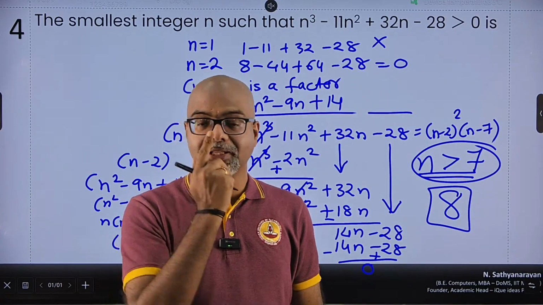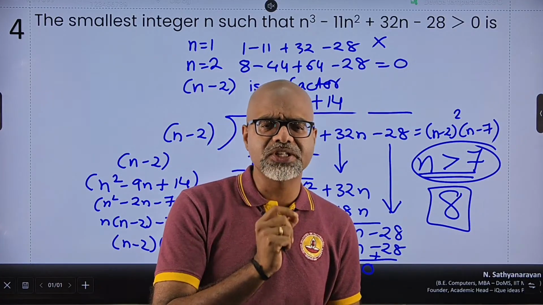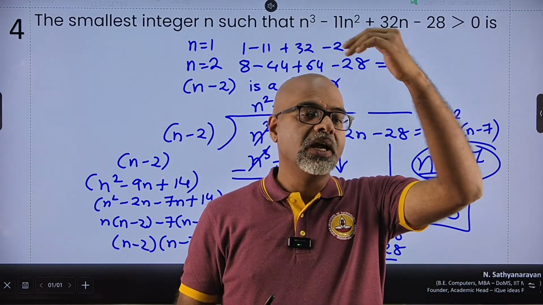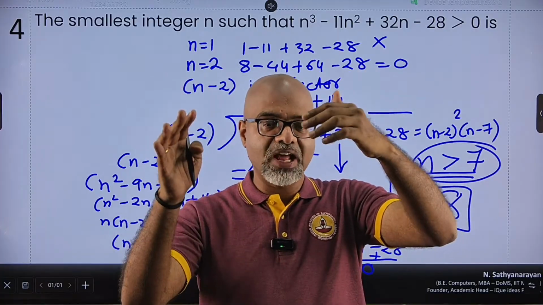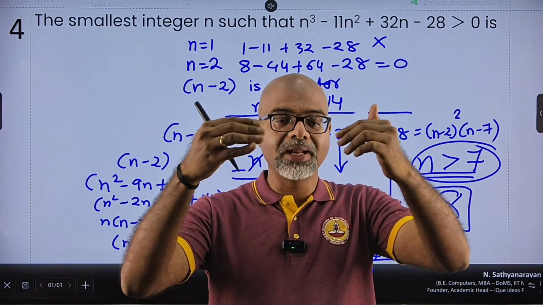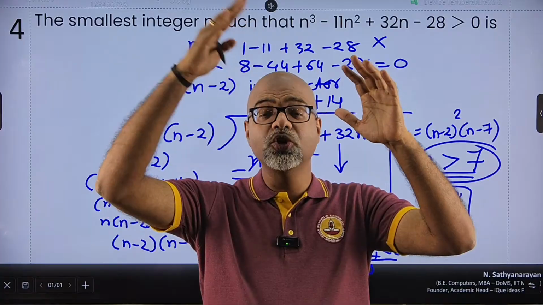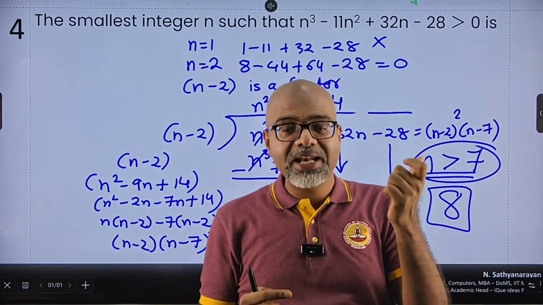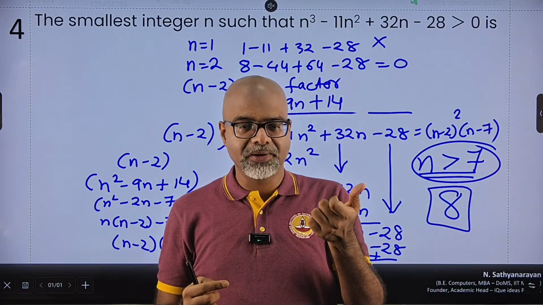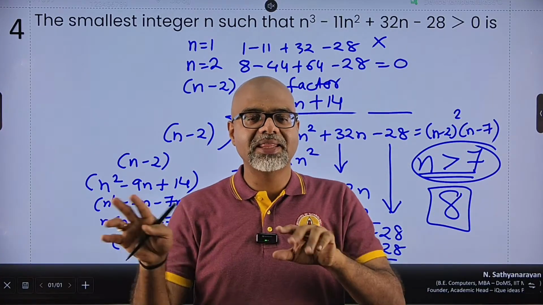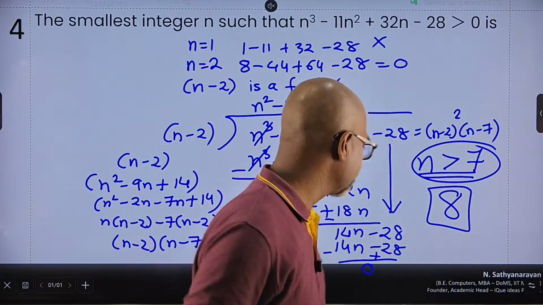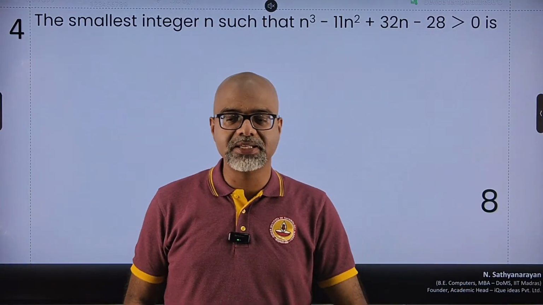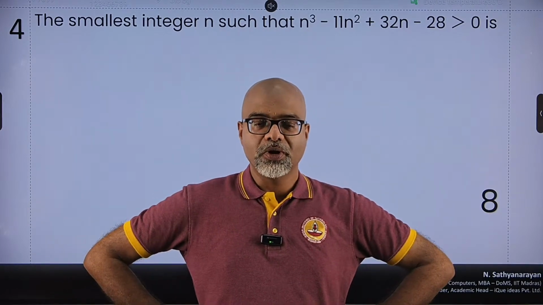So I hope you got this particular question, right? A very, very interesting question where you could have guessed numbers at random. If you had started with 10, 9, at 8 you would have got a positive value, at 7 you would have got a negative value, you would have got 8. But then you have to play with 10 square, 10 cube, 9 square, 9 cube and all that. Other than that, if you had quickly identified n minus 2 is a factor, then you could have factorized the polynomial and easily got the answer to this one. So this was definitely one of the brilliant questions where the answer in this case was 8. I hope you are following me so far.